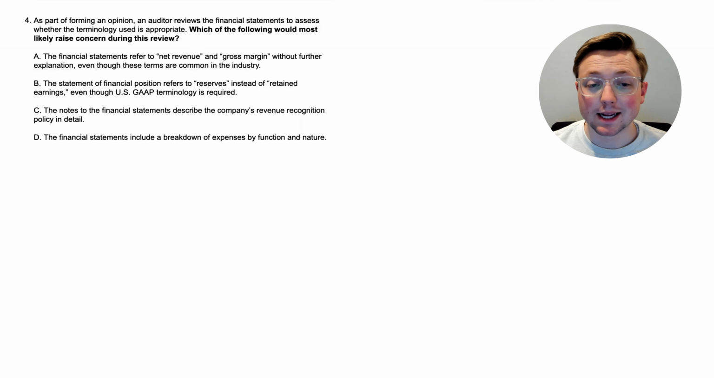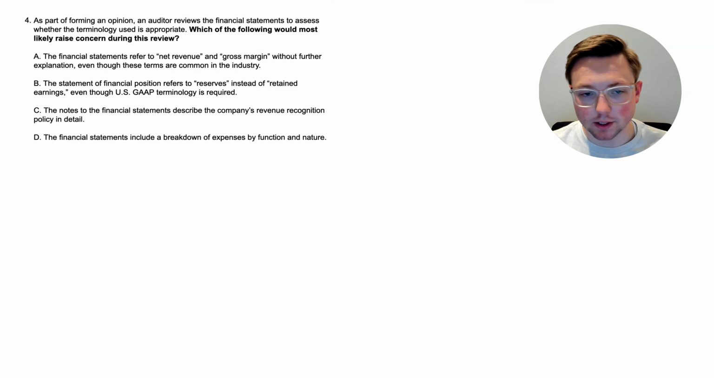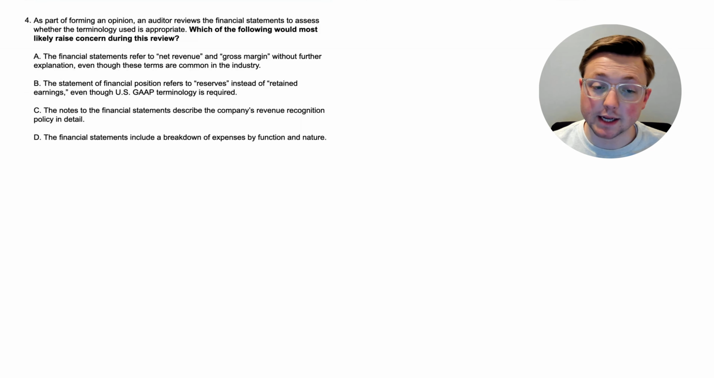Which of the following would most likely raise concern during this review? So let's go through the options. Option A, the financial statements refer to net revenue and gross margin without further explanation, even though these terms are common in the industry. Option B, the statement of financial position refers to reserves instead of retained earnings, even though US GAAP terminology is required.